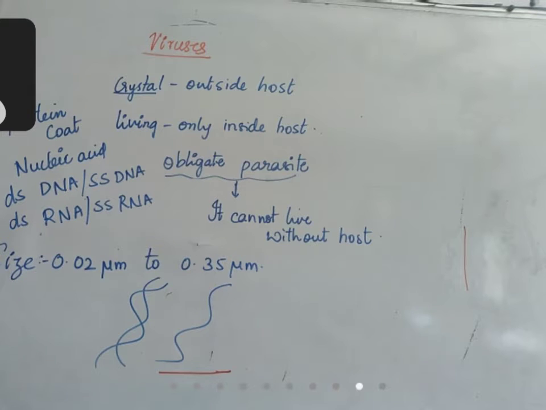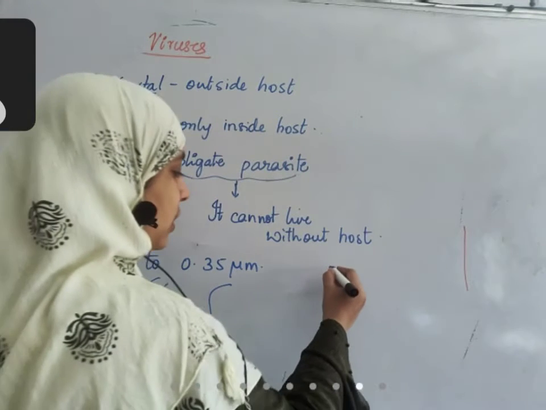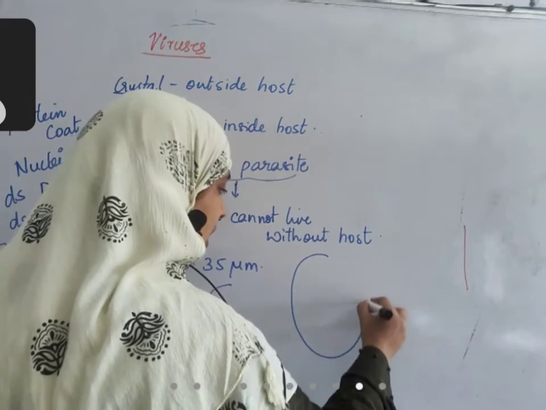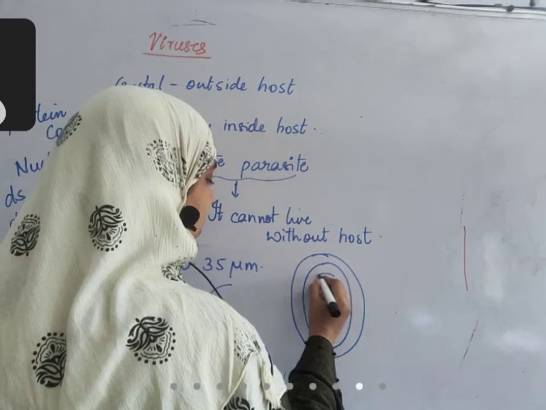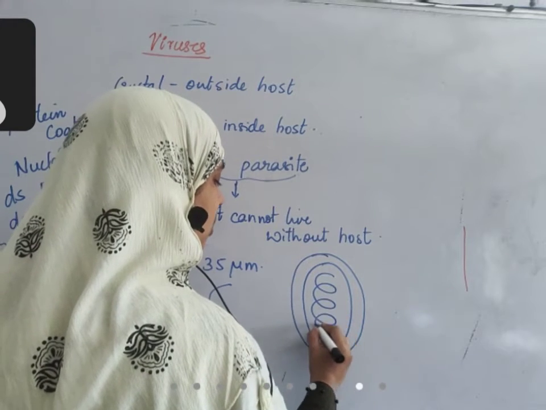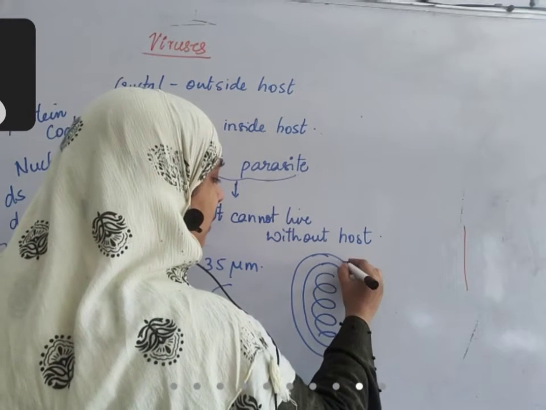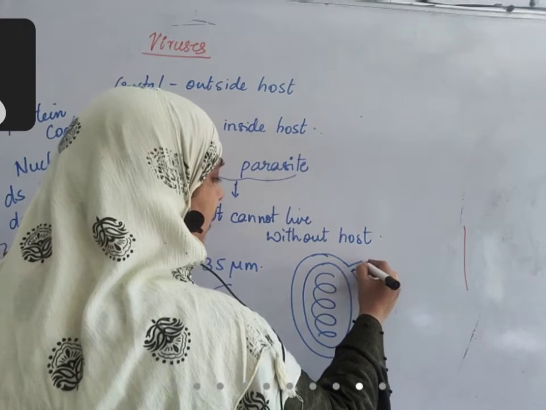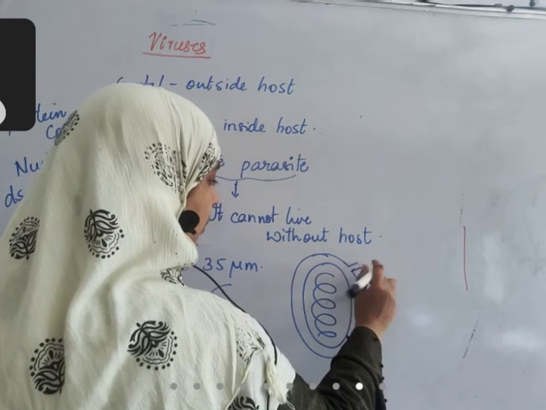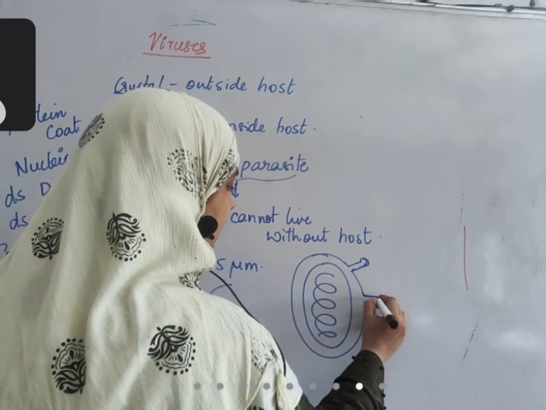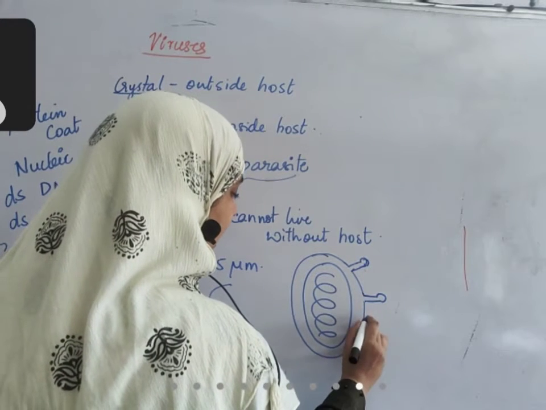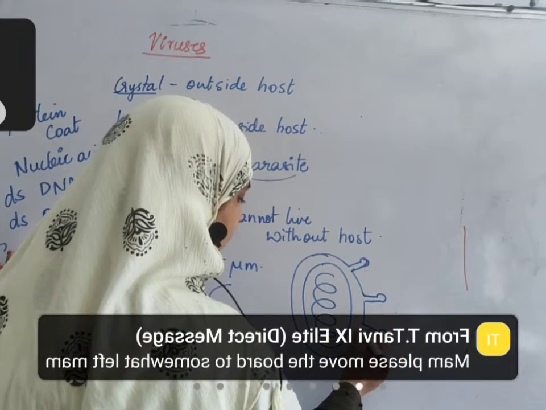All are possible. Okay? So if you observe the general structure, a protein coat is present outside like this. Inside, the genetic material is present, and most viruses have spikes like this. When you draw coronavirus, we also draw spikes like this. These spikes let the virus identify which cell it should infect.